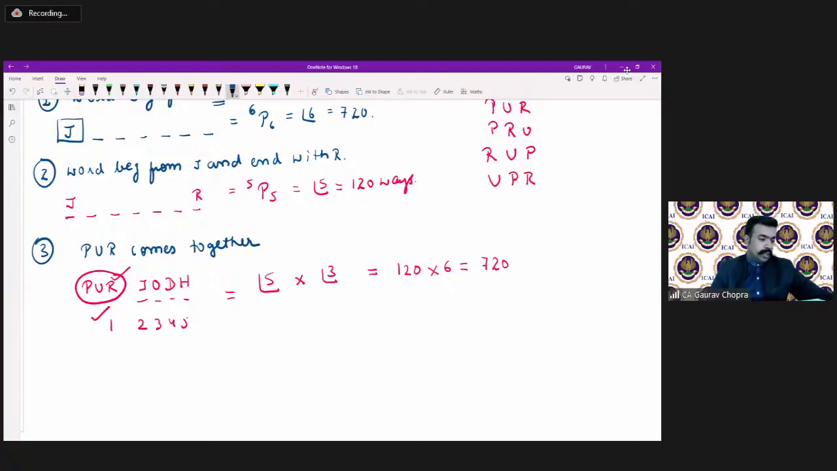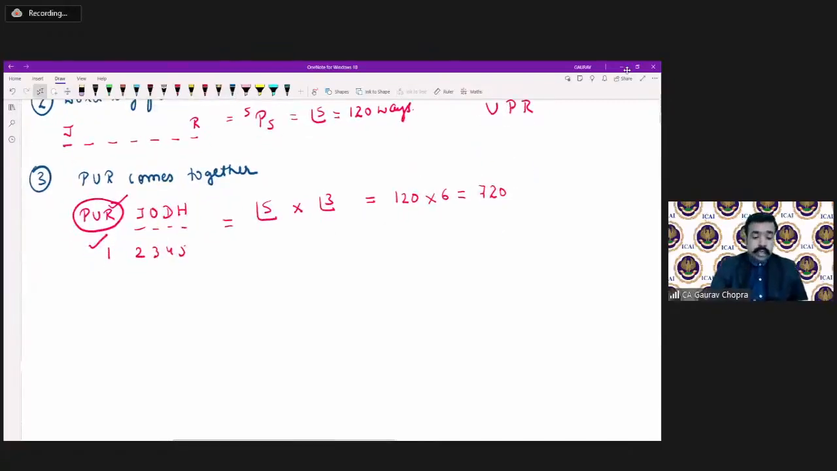This is correct. Then Mamta is asking, sir, please tell again about the factorial 5. Yes, of course. See what we are doing here. The question said PUR, these three letters must always come together. So we have 1, 2, 3, 4, 5, 6, 7. In total, we are having 7 places, of which J, O, D, H, these 4 letters don't have any condition.